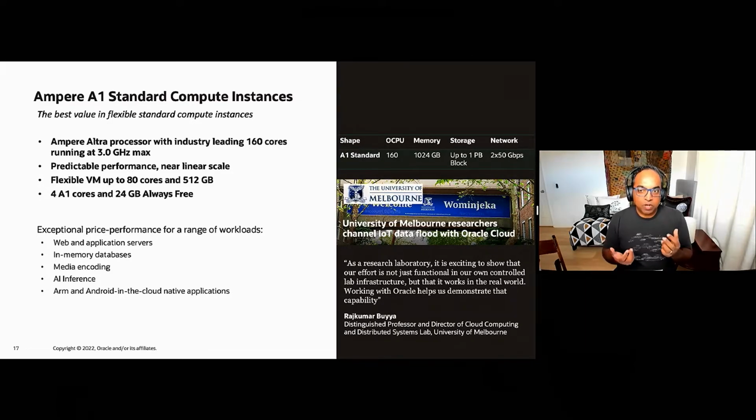And they found the A1 instances to be really performant and really quick for their IoT data workload testing. So we're very excited to see what customers do with ARM in the cloud. I think there's a lot more that we're going to hear about ARM in the coming months.